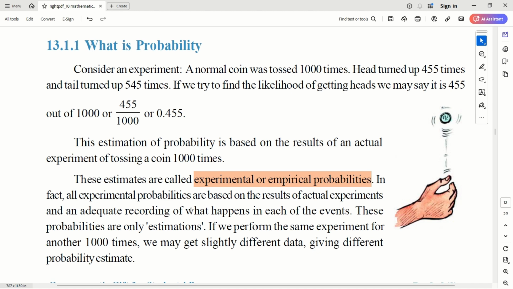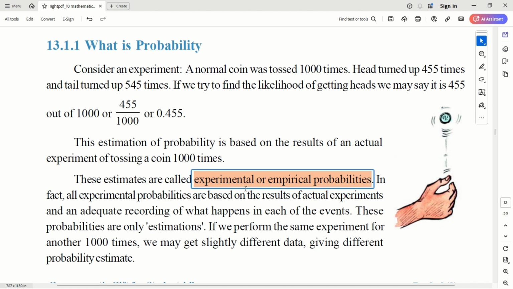Probability is always attaching a number to the occurrence of an event. So why don't we just call it probability? Because there are two types. Some probabilities are derived from an actual experiment. Some probabilities are based on theoretical observations or calculations, and they are called theoretical probability. These are experimental or empirical probabilities, a term we should understand.